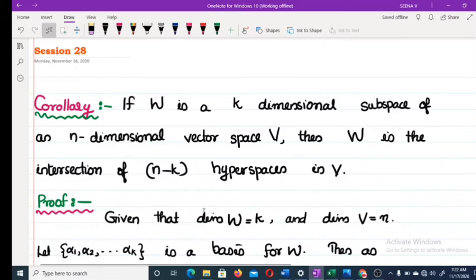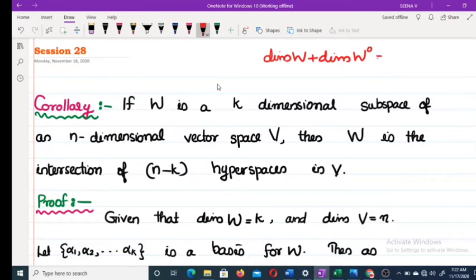Last class we discussed one theorem. We discussed linear functionals. Also, we discussed hyperspaces. A hyperspace is a subspace W having dimension n minus 1. Now we have discussed one theorem: if W is a subspace of an n-dimensional vector space V, then dimension of W plus dimension of W naught, where W naught is the annihilator, is equal to dimension of V. Now we are going to prove one corollary.